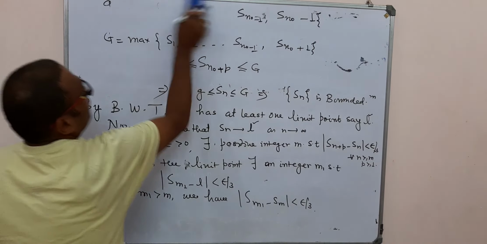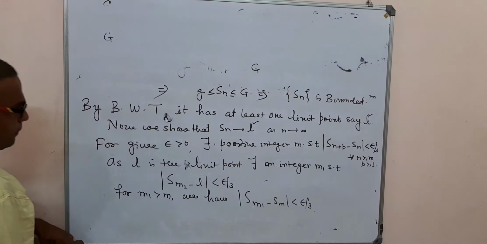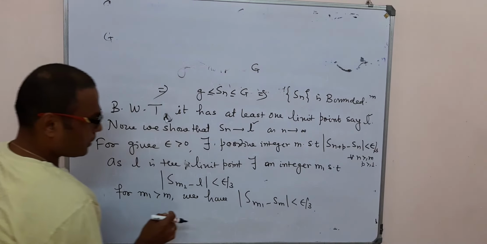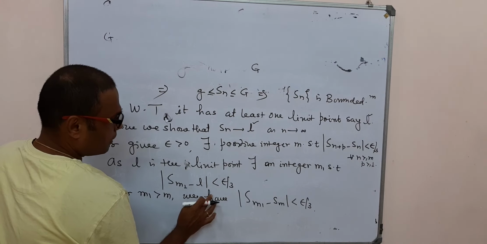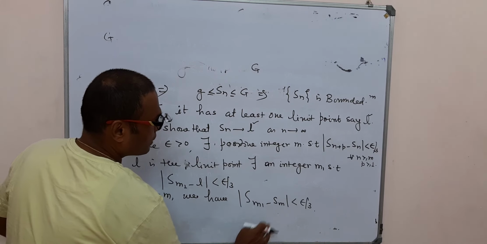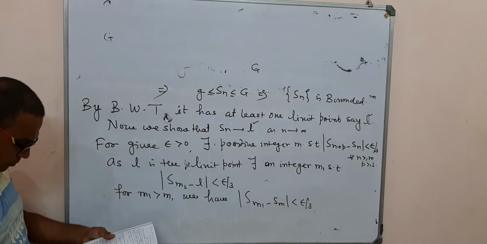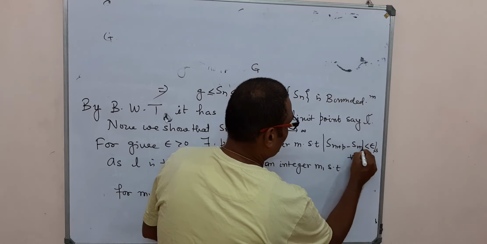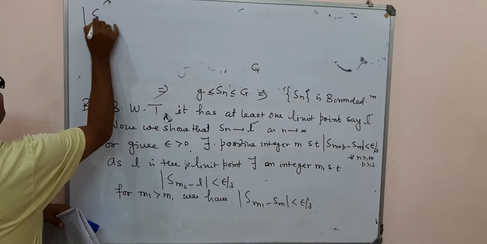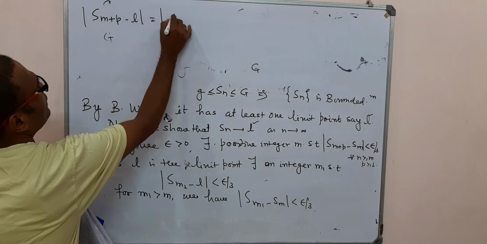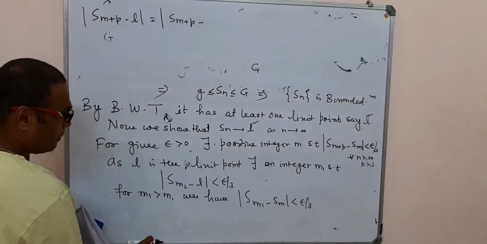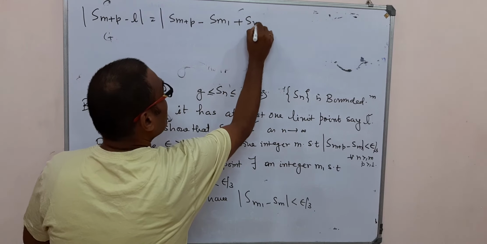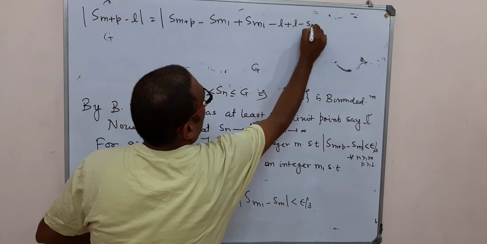Now we solve. Okay, let's start. We are given, for p, S(m+p) minus L, which is equal to S(m+p) minus S(m1) plus S(m1) minus L plus L minus S(m).